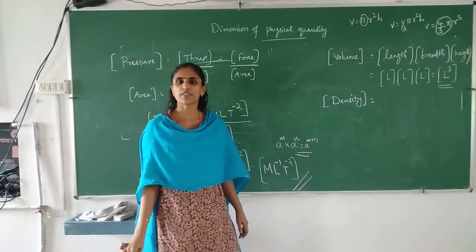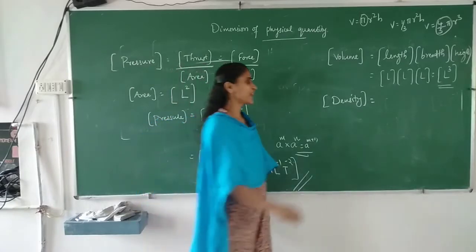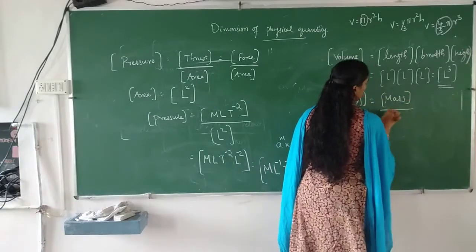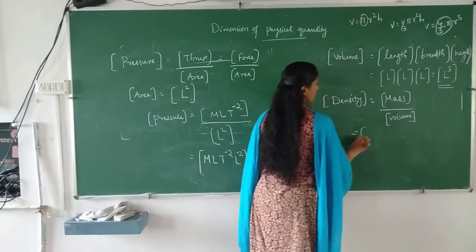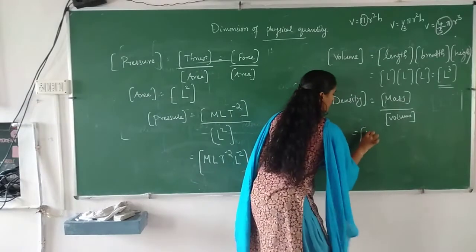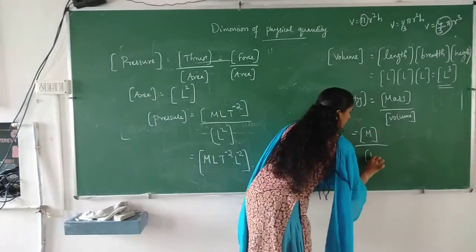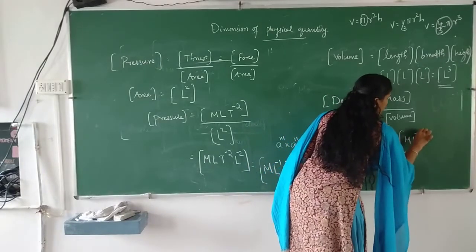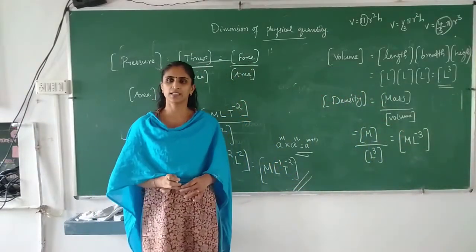Now we can find dimension of density. What is the dimension of density? What is the formula to find density? Density can be written as mass divided by volume. So what's the dimension of mass? It is M, and the dimension of volume is L cube. So M by L cube, or this can be written as M L raised to minus 3. That is the dimension of density.